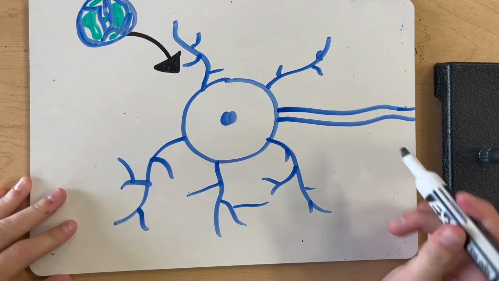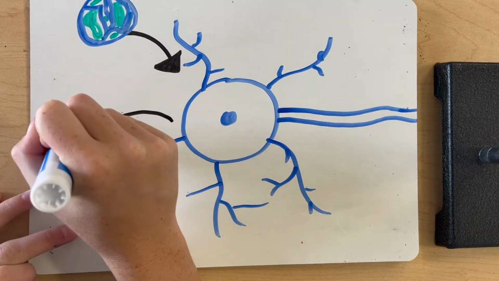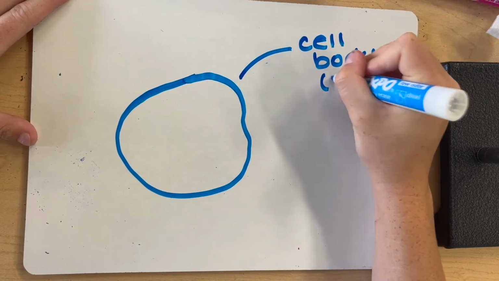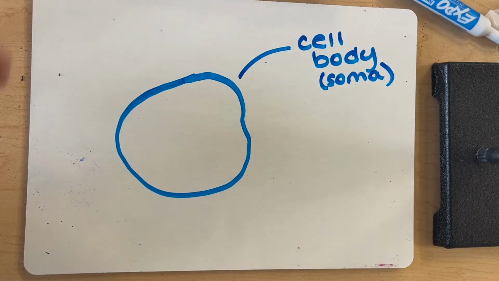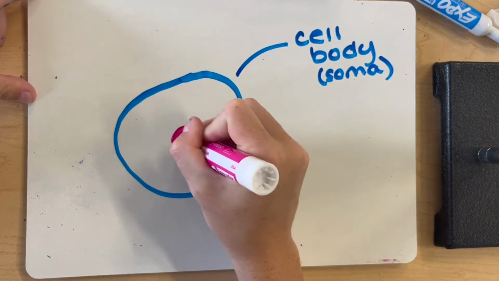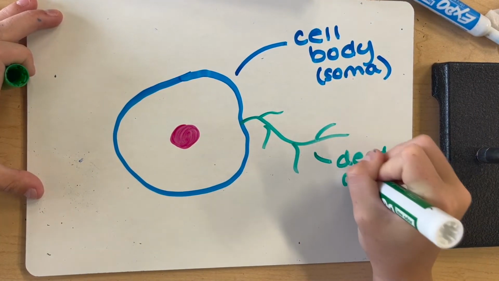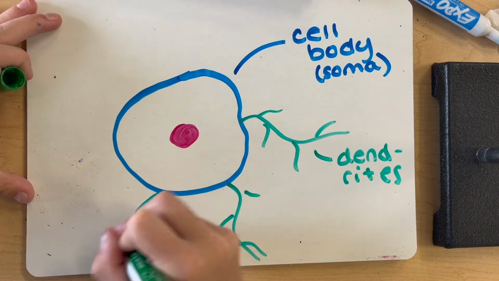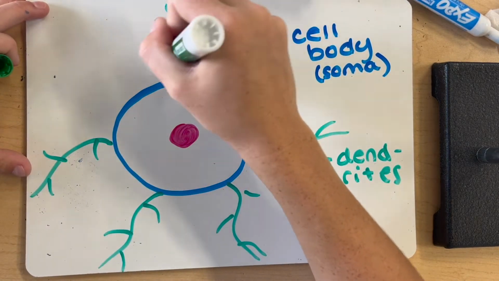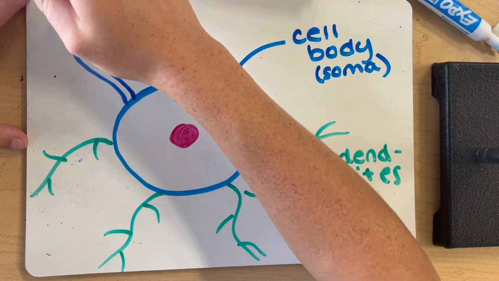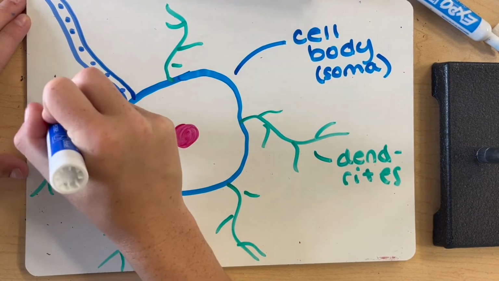Neurons have a lot in common with other types of cells, but they are structurally and functionally unique. Neurons have three main parts: dendrites, soma, also known as cell body, and an axon. A dendrite is responsible for receiving information from other neurons. The soma is the cell body of a neuron and contains the nucleus and various other organelles. And the axon is where the electrical impulses from the neuron travel away to be received by other neurons.